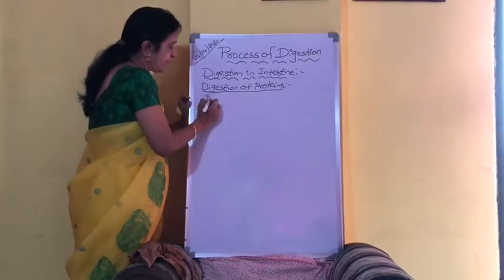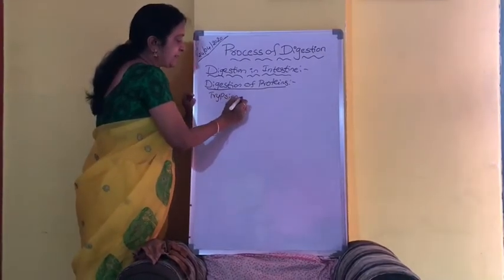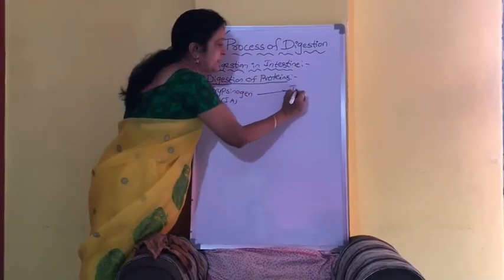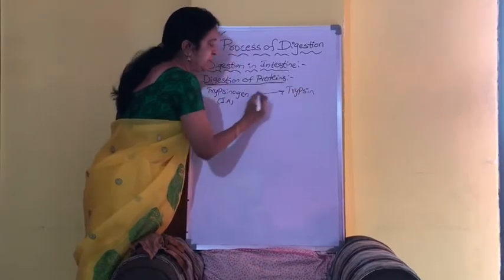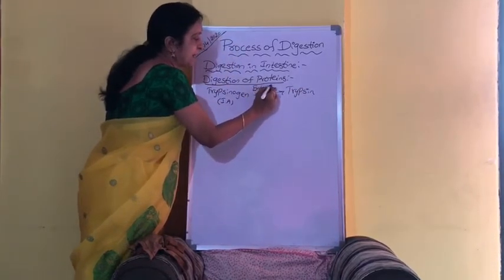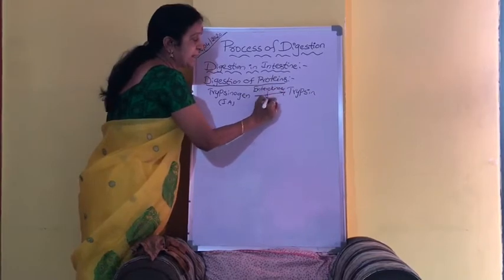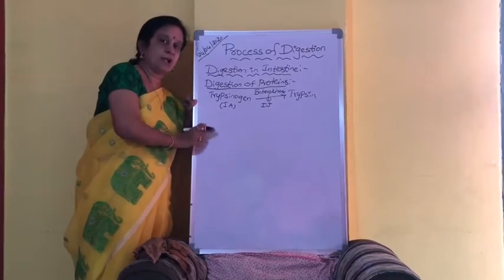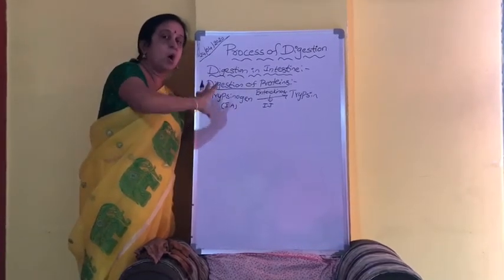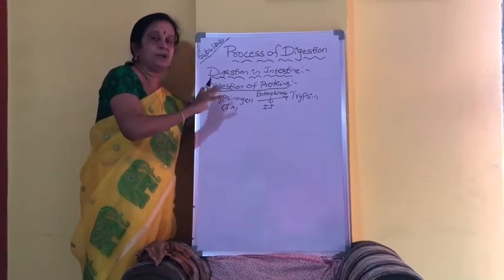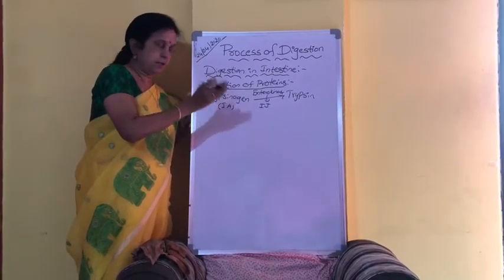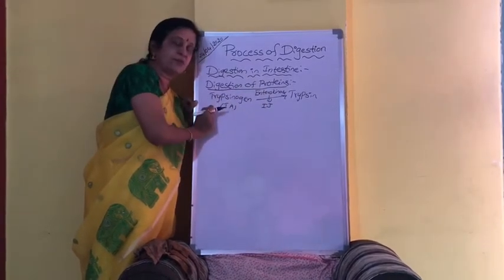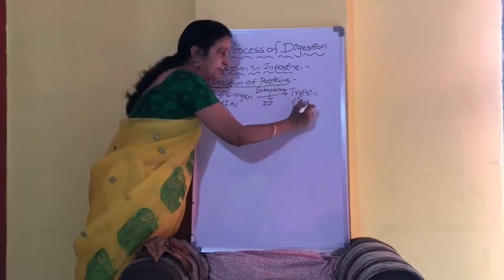First of all, trypsinogen is an inactive enzyme that will be converted into active trypsin by enterokinase. What is this enterokinase? This is present in the intestinal juice. I told you already, chyme will be mixing with all the juices produced by the pancreas, liver and intestine. So this enterokinase will convert the inactive trypsinogen into active trypsin.